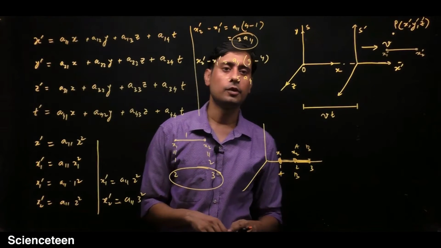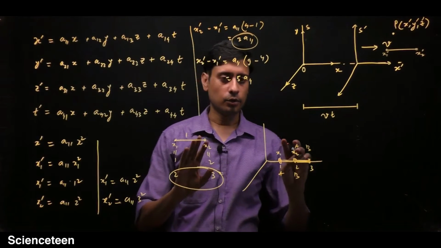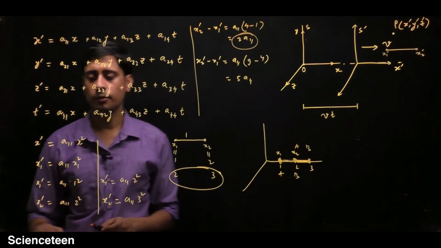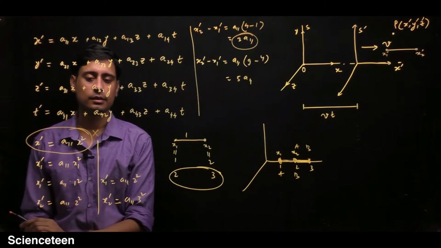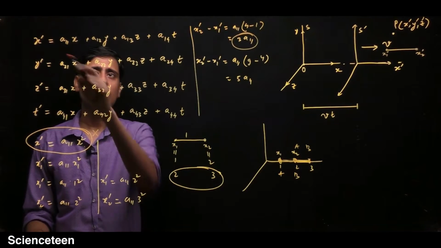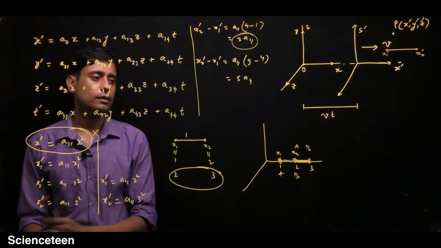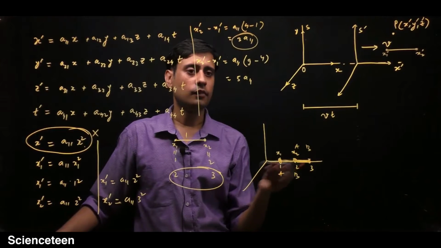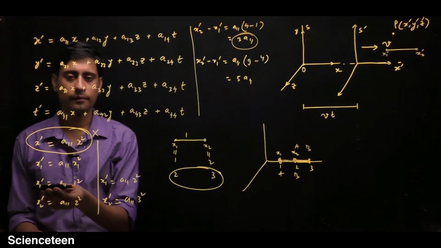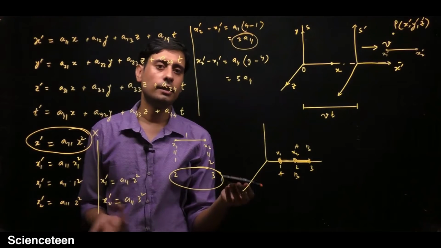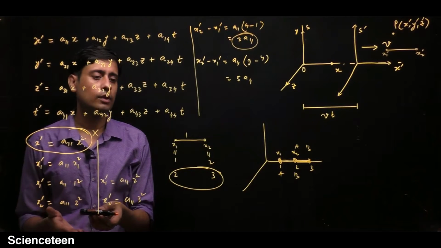So this is called the principle of homogeneity, that all points are the same, and to satisfy this principle of homogeneity you have to assume that this transformation equation cannot be correct. The correct transformation equation must be linear in x, y, z and t. If it is not linear, then just putting the rod at a different position in a coordinate system will change its length. Just like if the pen is here and if I put the pen here, the length will change. So it cannot change for any observer.